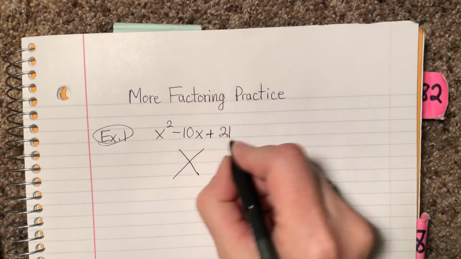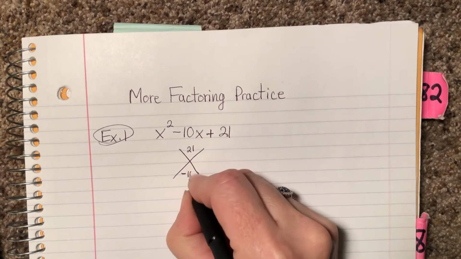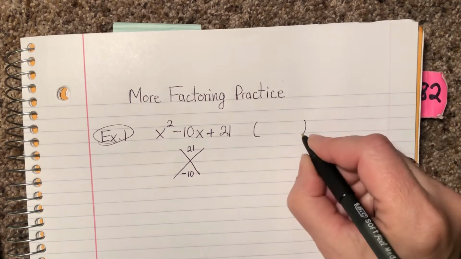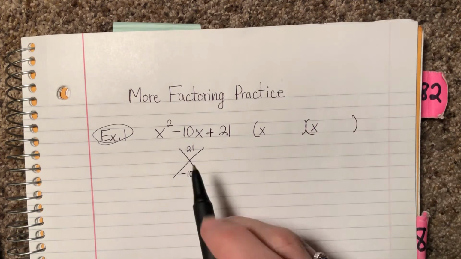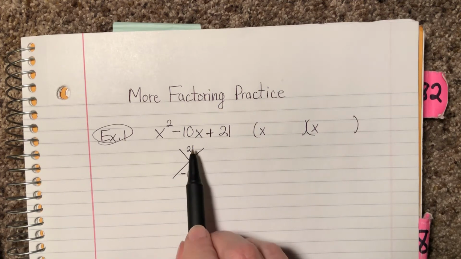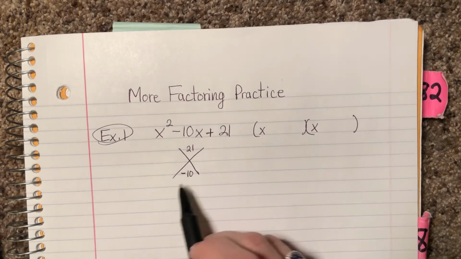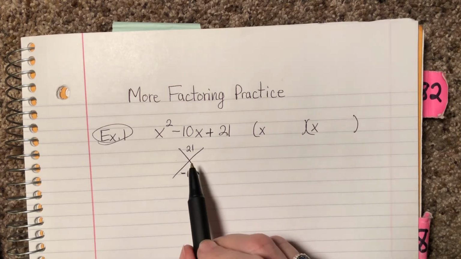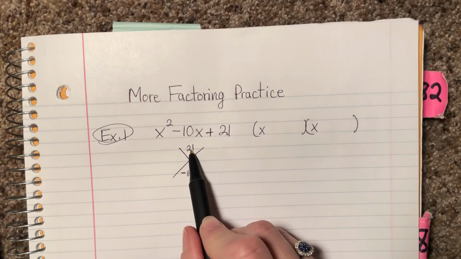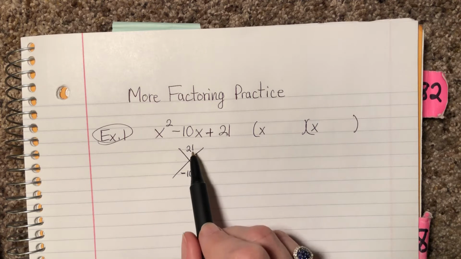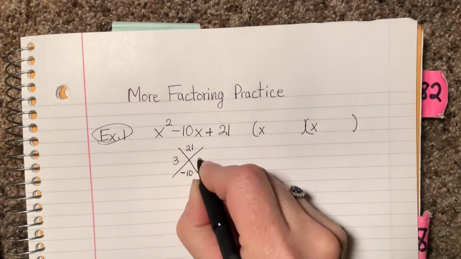The last number goes on the top. The middle number goes on the bottom. Let me put my parentheses, get those set up. And x times x is going to give me the x squared. Now, I need to find 2 numbers that multiply to 21 but add to negative 10. The only real options I have are 1 and 21. That'll multiply to 21, but that's not going to get me to a 10. Or 3 and 7. Okay, 3 and 7 I know can get to a 10 somehow. So I'm going to put those down.